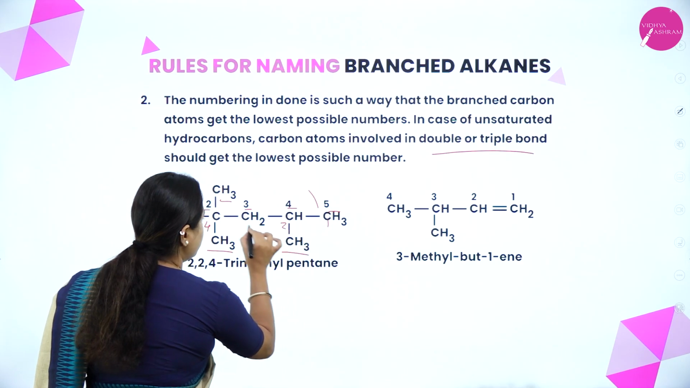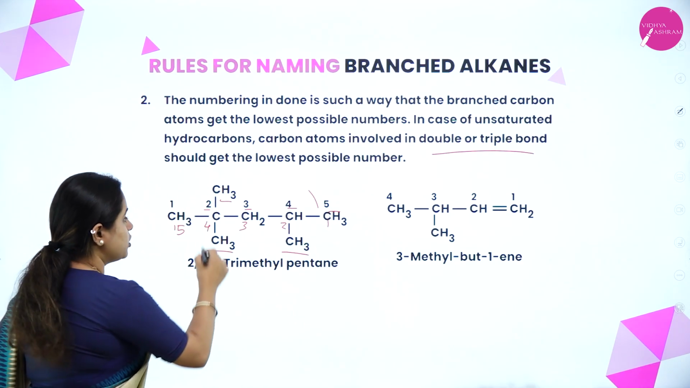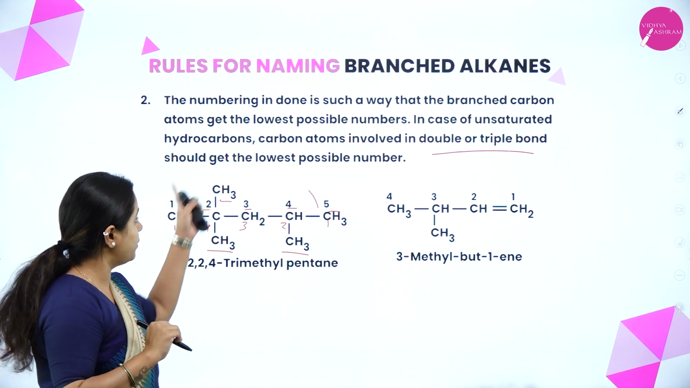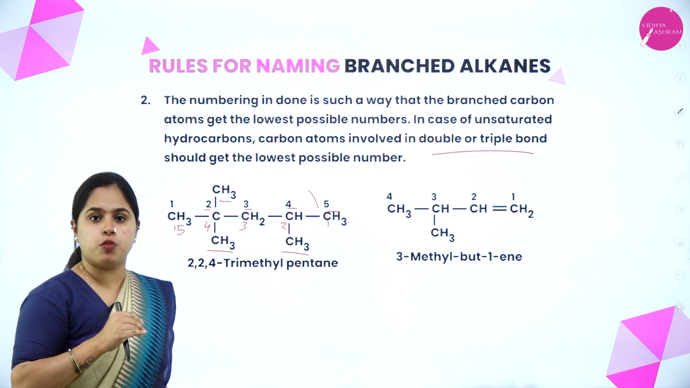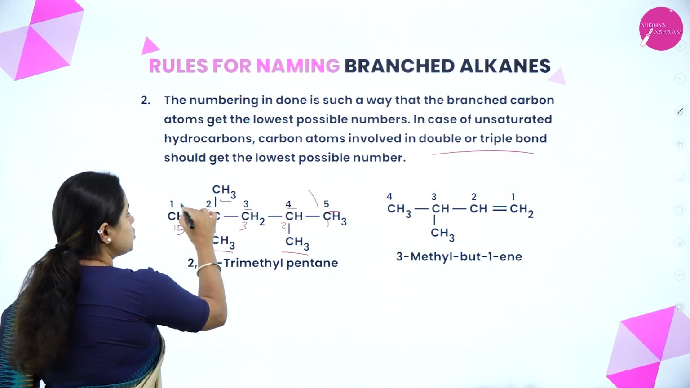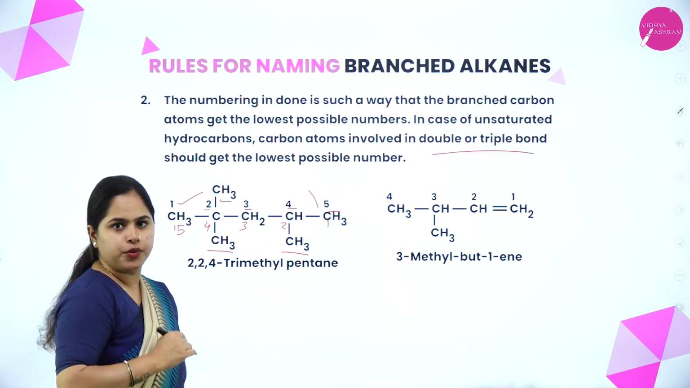That means 1, 2, 3, 4, 5 will be in the opposite order. So that means 2 methyl groups are getting number 4, or 2 methyl groups getting number 2, which is the lowest possible one. 2 methyl groups getting the number 2, right? So this will be the correct order, that is 1, 2, 3, 4, 5. Right? So that is how you name it.